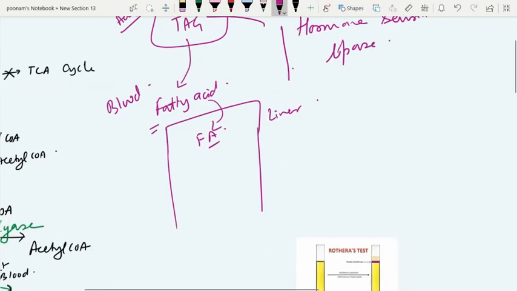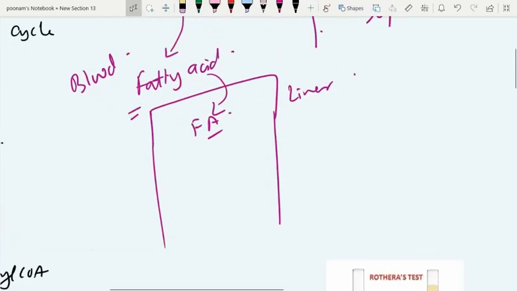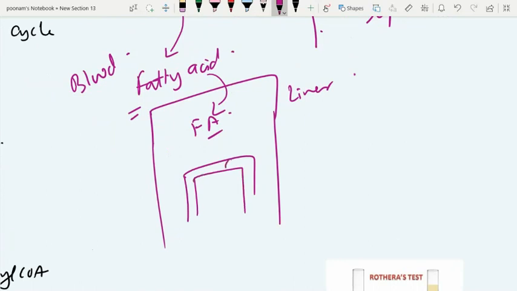Right. Now there is another level of regulation of ketogenesis, and that is the mitochondrial membrane, where we have the CPT1 enzyme, carnitine palmitoyl transferase 1, which is important to facilitate the diffusion of fatty acid across the mitochondrial membrane so that it reaches the mitochondrial matrix. This is the carnitine shuttle arrangement.